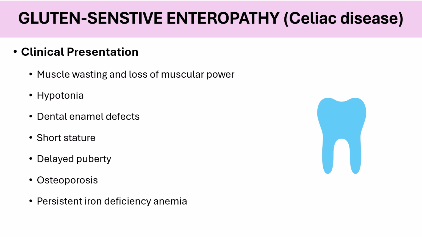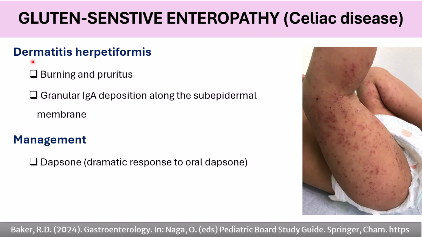Celiac disease can cause dermatitis herpetiformis, which is scattered blisters and a burning sensation all over the body from the gluten sensitivity. On biopsy, you will see granular IgA deposition along the subepidermal membrane. The management of this case is dapsone. Oral dapsone will cause a dramatic response and relief of these symptoms.